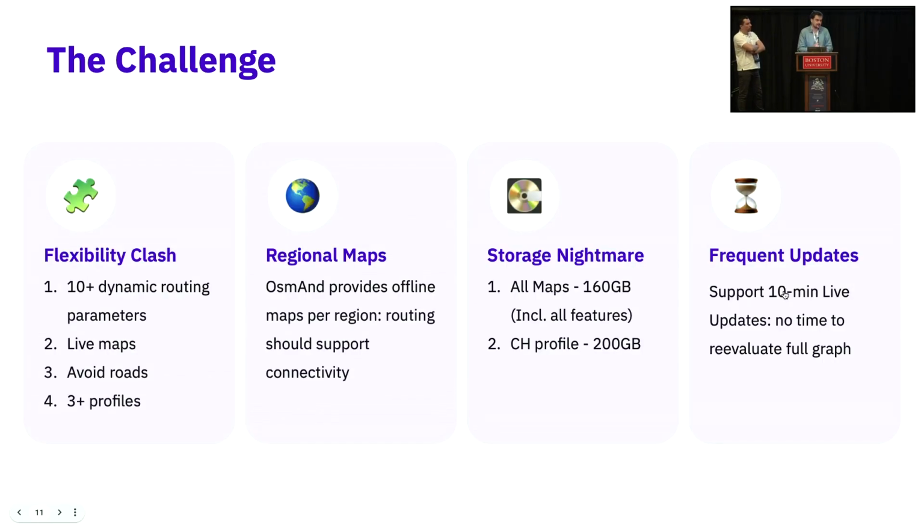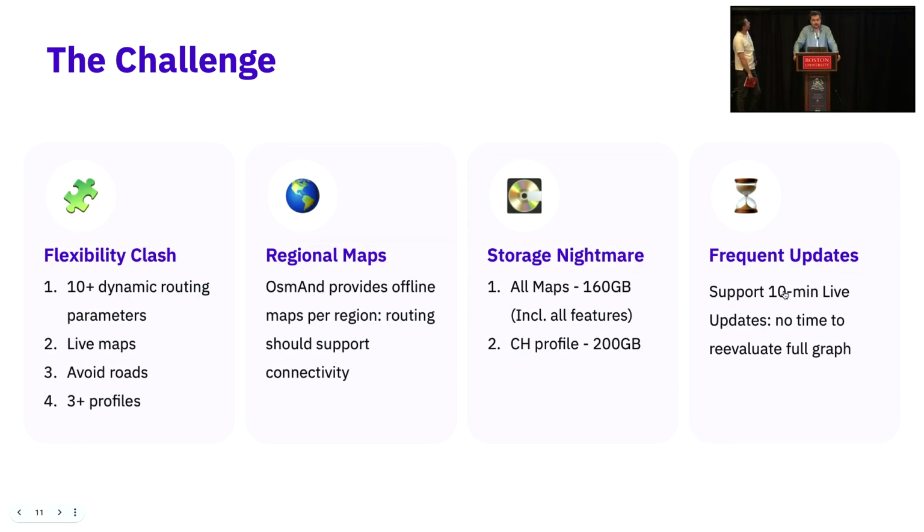The challenge for us, before we started developing the new algorithm, was that contraction hierarchy didn't fit our requirements. First of all, we had lots of routing profiles, lots of dynamic parameters. We also have live data, and people could specify specific points or roads they want to avoid, and that doesn't work really great with the contraction hierarchy algorithm.